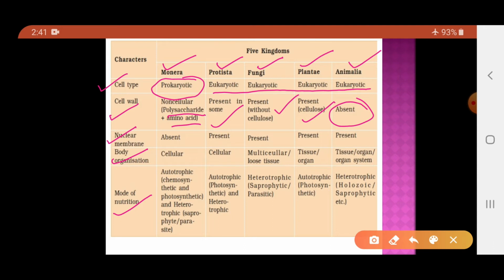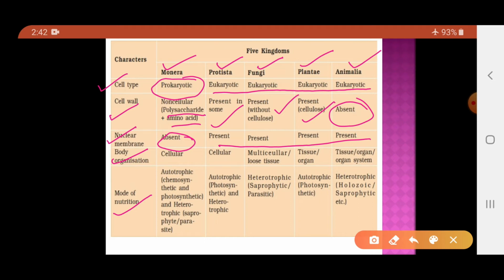Now, the next criterion used by Whittaker to classify the organism is the nuclear membrane. As I told you, except for the Monerans, all the organisms are eukaryotic. So the nuclear membrane will be absent in the prokaryotic cell or prokaryotes, that is in the Monerans, whereas the remaining 4 kingdoms, that is Protista, Fungi, Plantae, and Animalia, will contain the nuclear membrane because being eukaryotic, they have well-defined nuclei. And when we say well-defined nuclei, it means the nucleus is surrounded by a nuclear membrane.